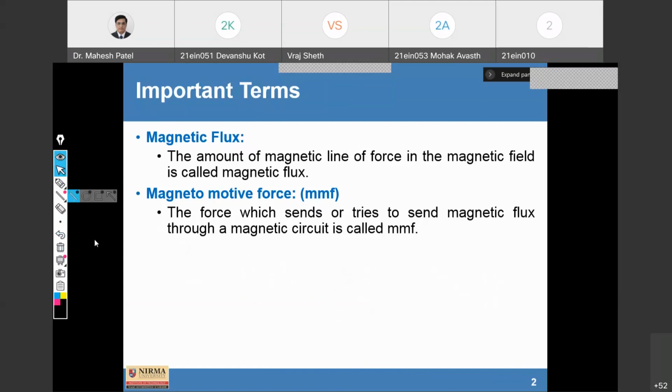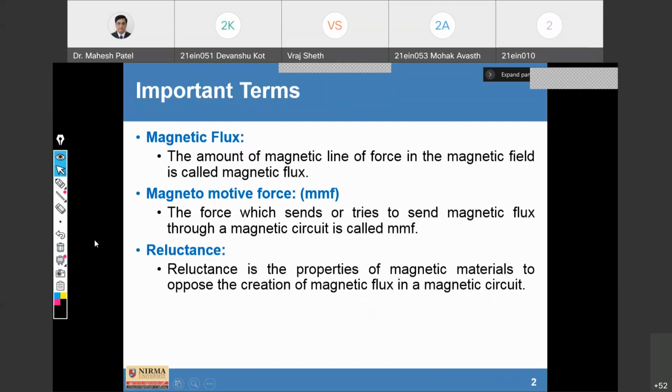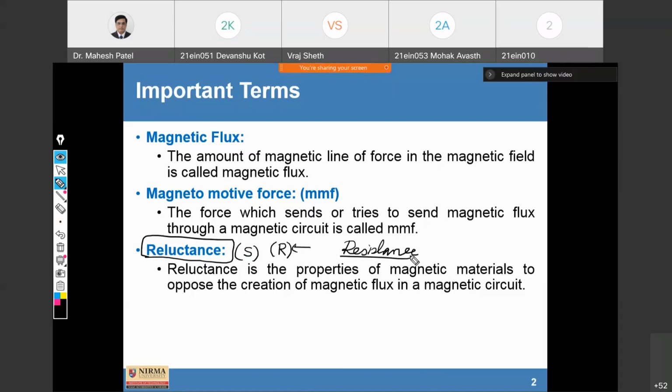Now let us go to another important term that is known as reluctance. It is abbreviated as S, reluctance S. Sometimes in different books it is also abbreviated as R, but R stands for resistance, so normally we use the term S for reluctance. If you compare with an electrical circuit, it looks like a resistance.